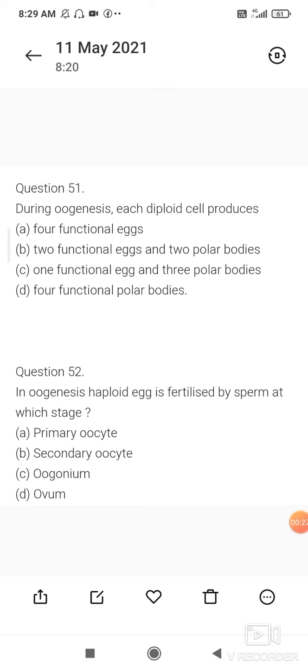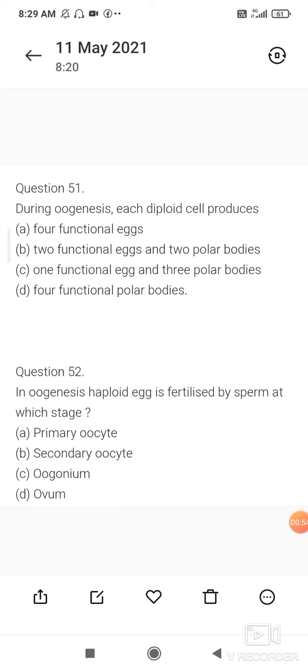MCQ number 51, which is displayed on your screen: during oogenesis, each diploid cell produces. Option A is 4 functional eggs. Option B is 2 functional eggs and 2 polar bodies.